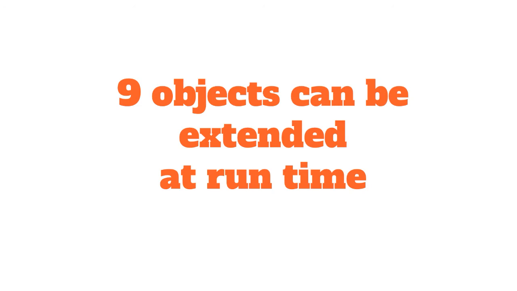Number 9, objects can be extended at runtime. So what does this mean? In your typical language, you cannot extend an object at runtime. Everything has to be defined up front. The blueprint has to be set up in the class, and all properties, all methods, everything must be there already. But JavaScript's a little bit different, and it can get you in some trouble sometimes, but at other times it may actually be useful. But I think it's best not to do that. Just be aware that it's there. Let's take a look.